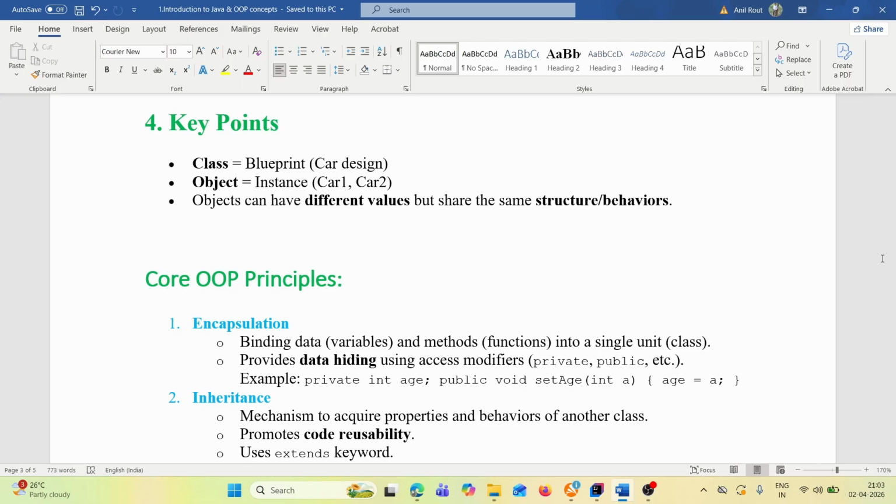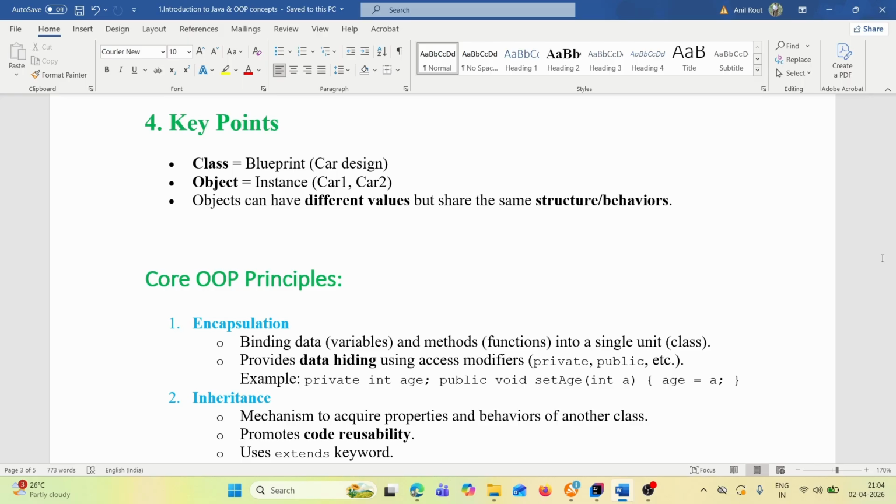That is car1, car2. Objects can have different values but share the same structure or behaviors. That means different cars have similar structure and almost similar behavior, right?